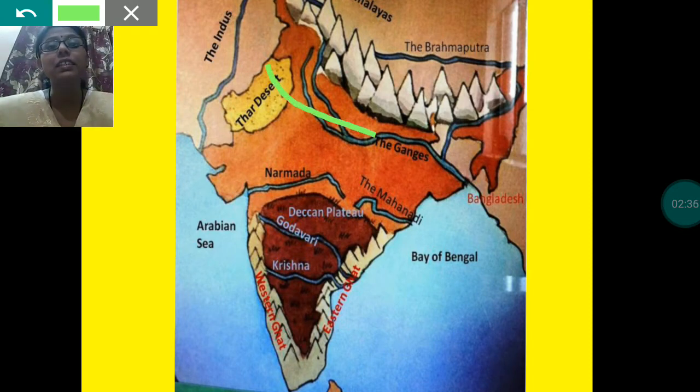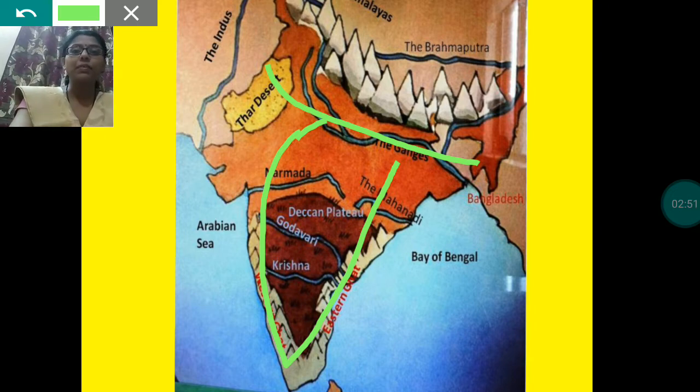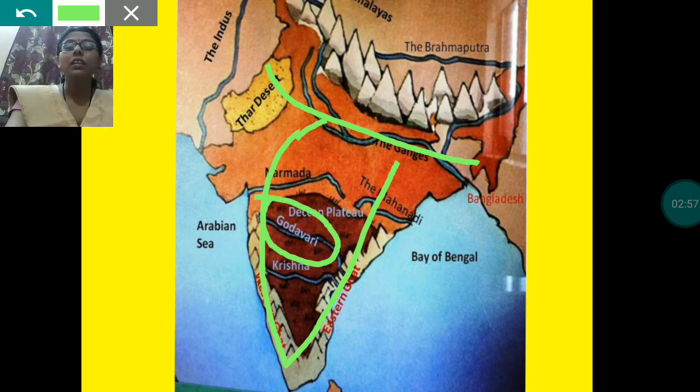As this area covers a very large area, many states come under this region. Clear? And river Godavari, which flows through this region, is also known as Dakshini Ganga. Clear?